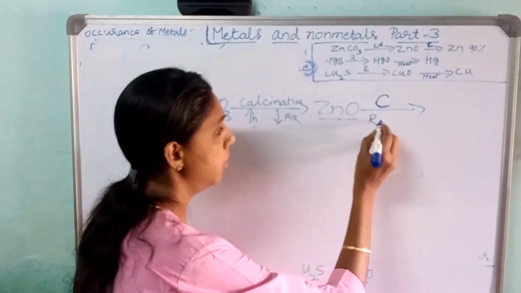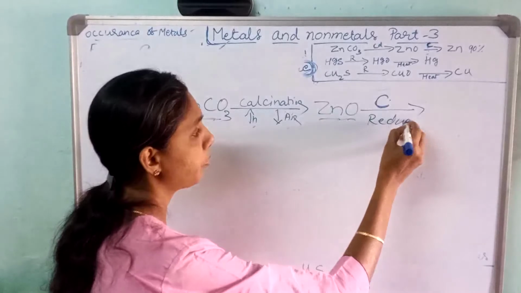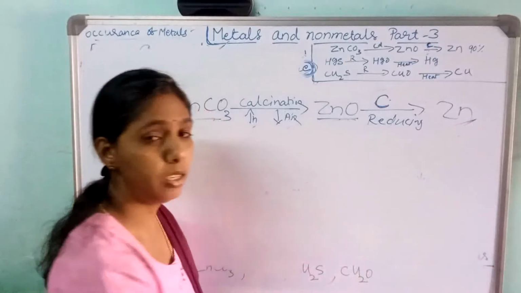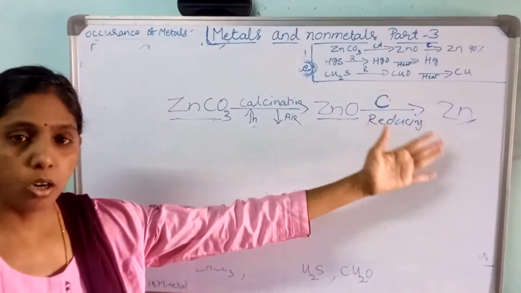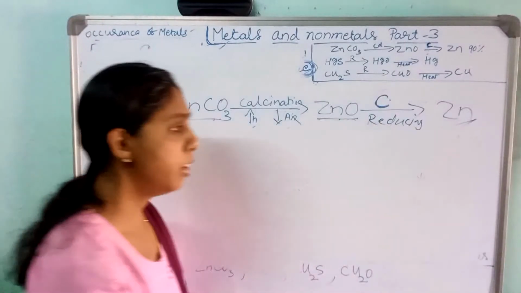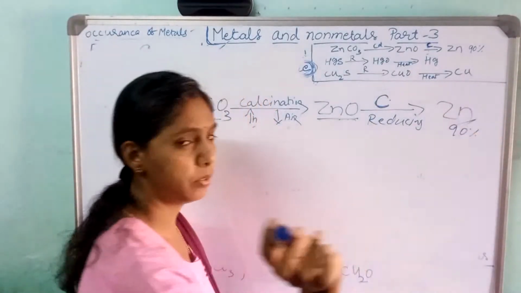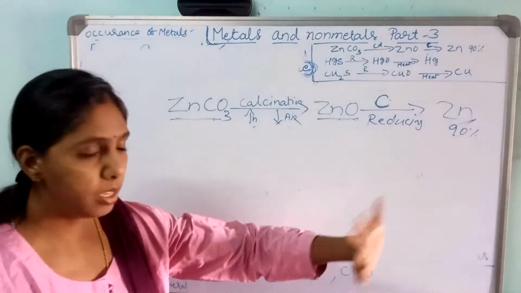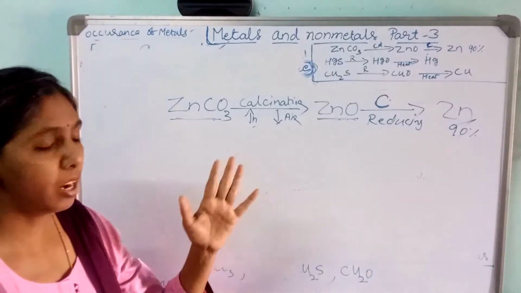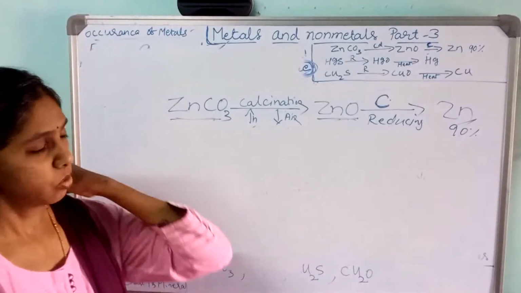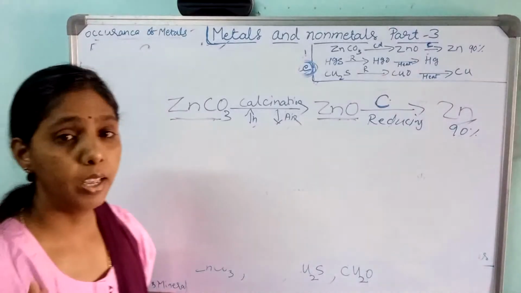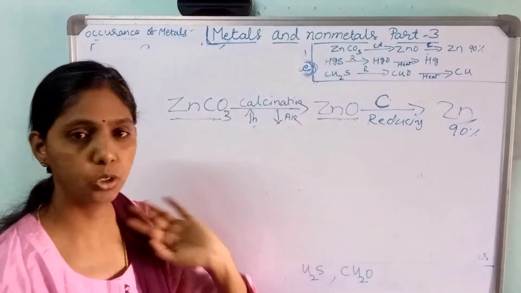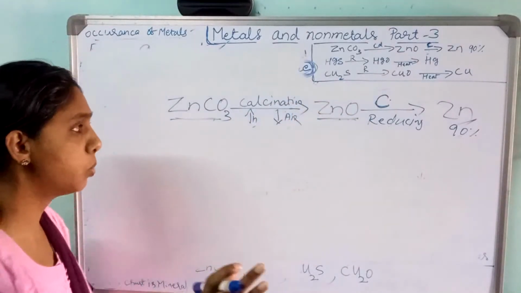It is the reducing agent which reduces zinc oxide to zinc. Now we got zinc, but the zinc we extracted in this process is 90% pure, not 100%. This zinc, on electrolysis, we will get 100% pure zinc. Okay, so this is the process of extraction of zinc from zinc carbonate with the help of calcination and reduction. Hope you all have understood this one.